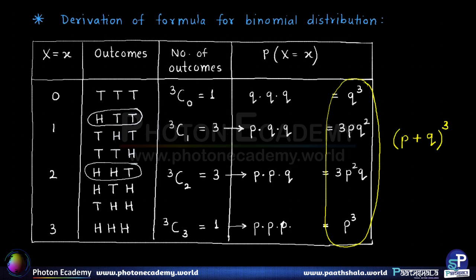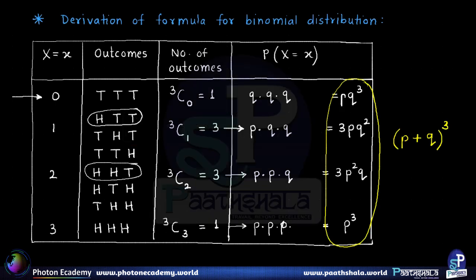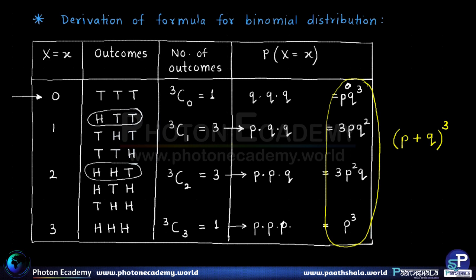That is, say for example, we consider the first case, that is when we had 0 successes. Alright, in the probability we did not have any term in P. So I can still write that as P raised to 0, because when P is not apparent, I can still write that as P raised to 0, which is nothing but 1. And we know from the binomial theorem that the sum of indices of the 2 terms in the binomial expansion is always equal to the index. So that means here we are correctly getting 0 plus 3 equal to 3.